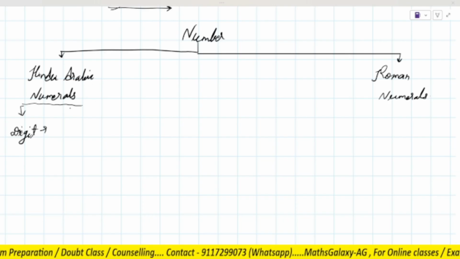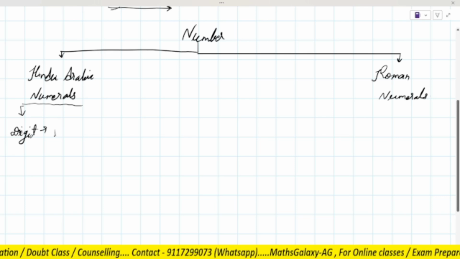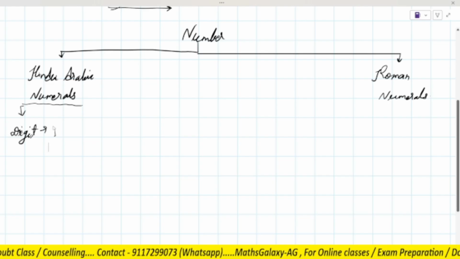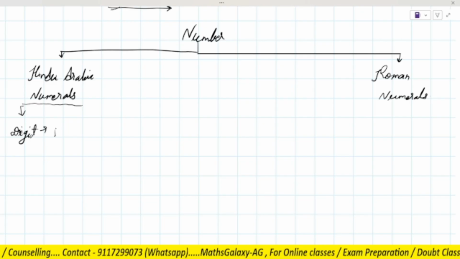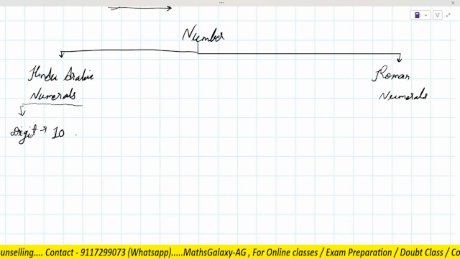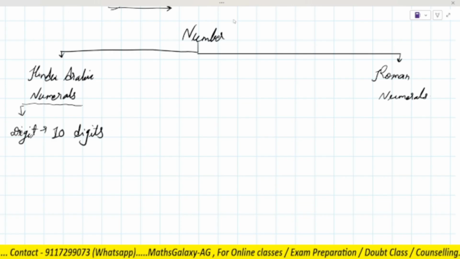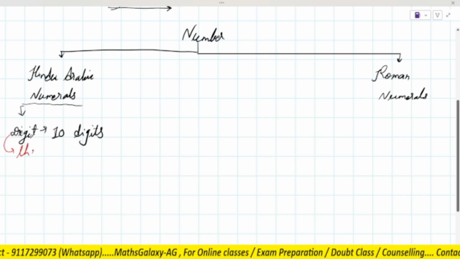So in Hindu Arabic numerals, there are 10 digits. How many digits? There are 10. Is it clear? So we can say that in Hindu Arabic numerals, there are 10 digits, okay? Now can you tell me what they are?